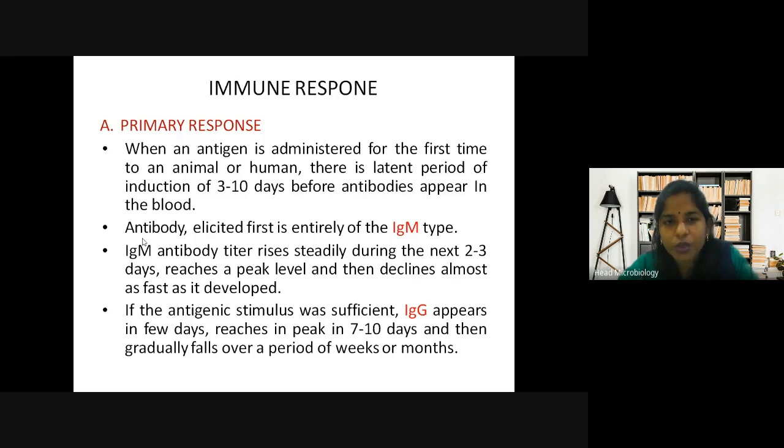So then you do the booster dose. After a month or so, you give the booster dose for the antibodies to generate again.